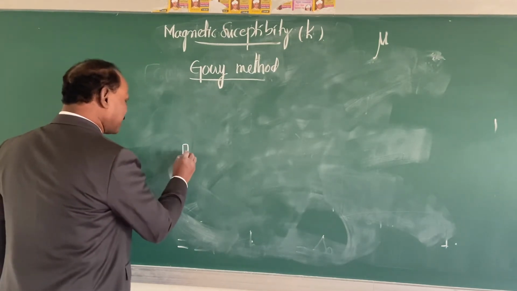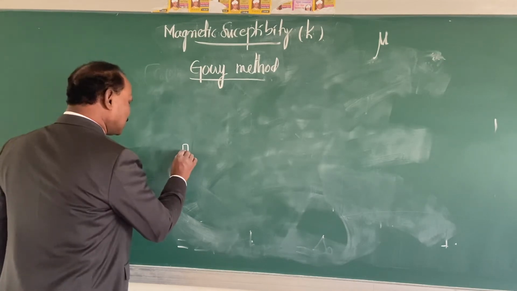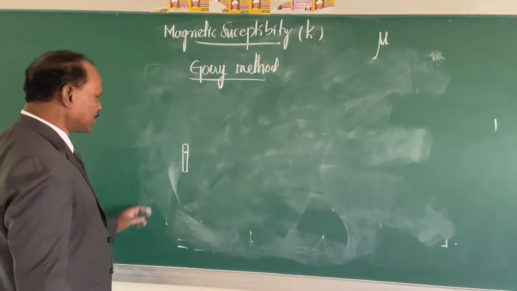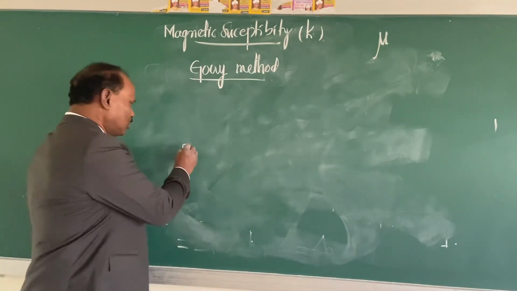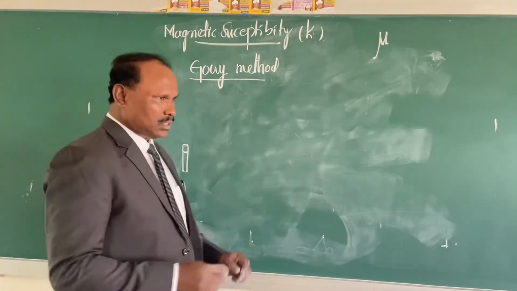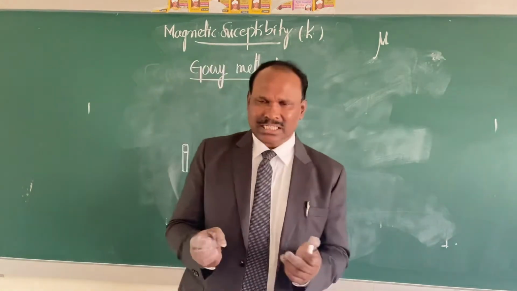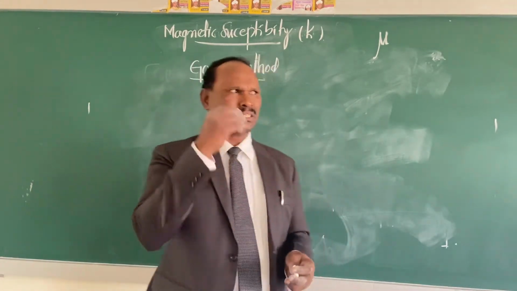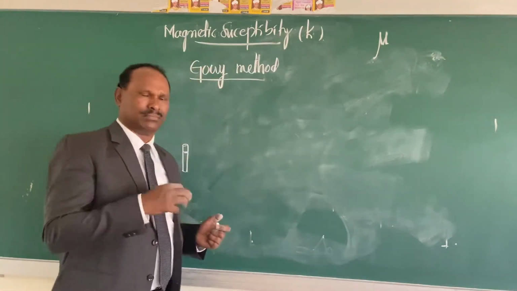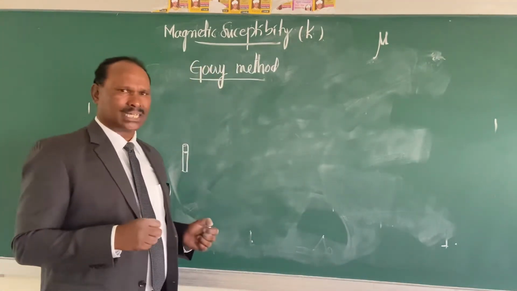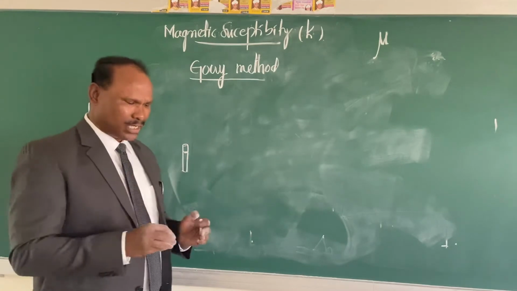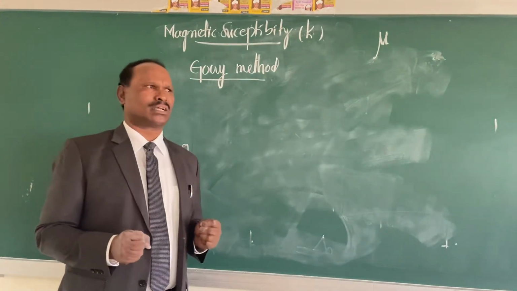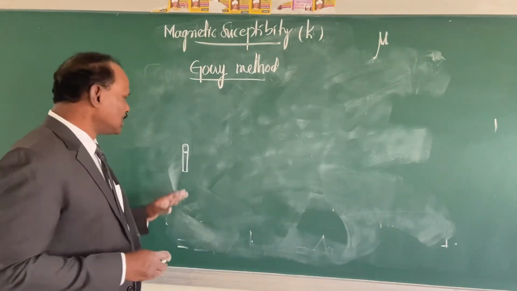Now in this method, there will be a Gouy tube. I am drawing a rough diagram. This is a Gouy tube. There is a graduated mark there. Now in this Gouy tube, the finely powdered coordination compound is filled uniformly. Followed what I said? In this Gouy tube, the finely powdered coordination compound is filled uniformly.